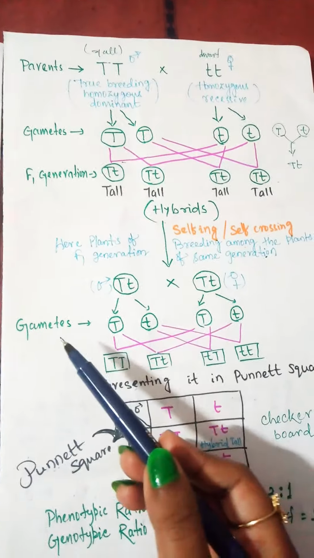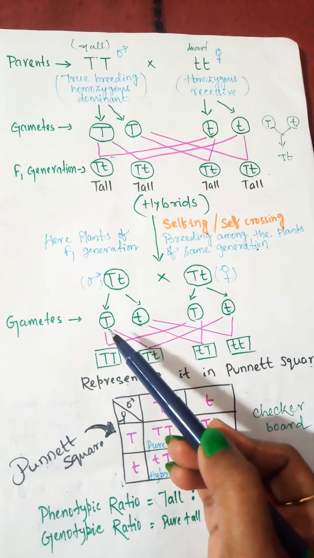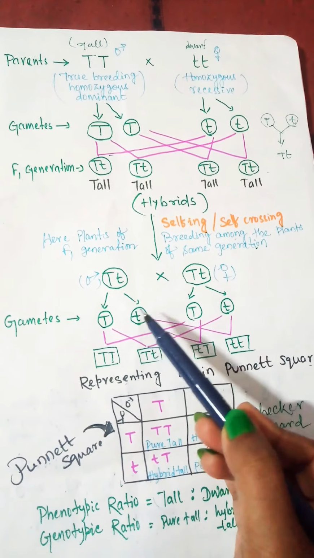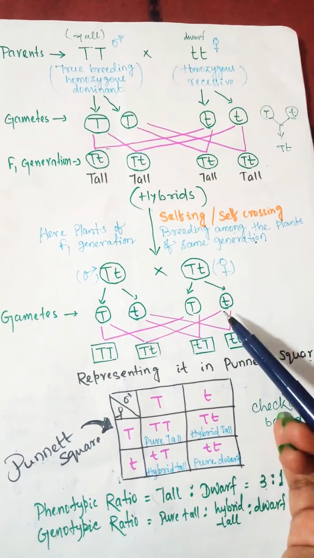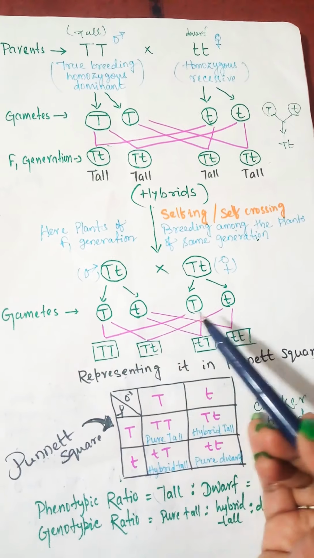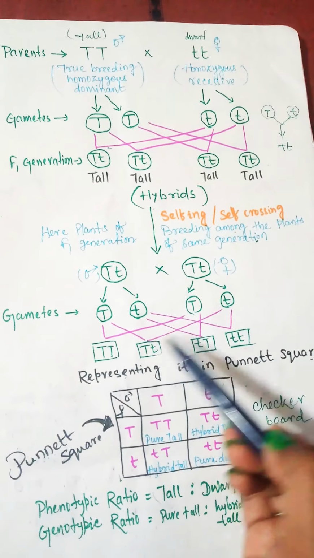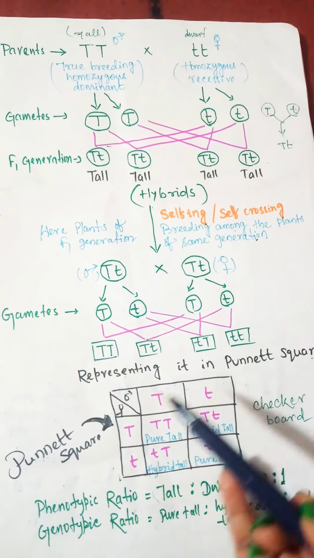So here one male plant can produce capital T gamete and small t gamete. One female plant also produces one capital T gamete and one small t gamete. And if you cross all of them, you can get 4 types of genotypes.